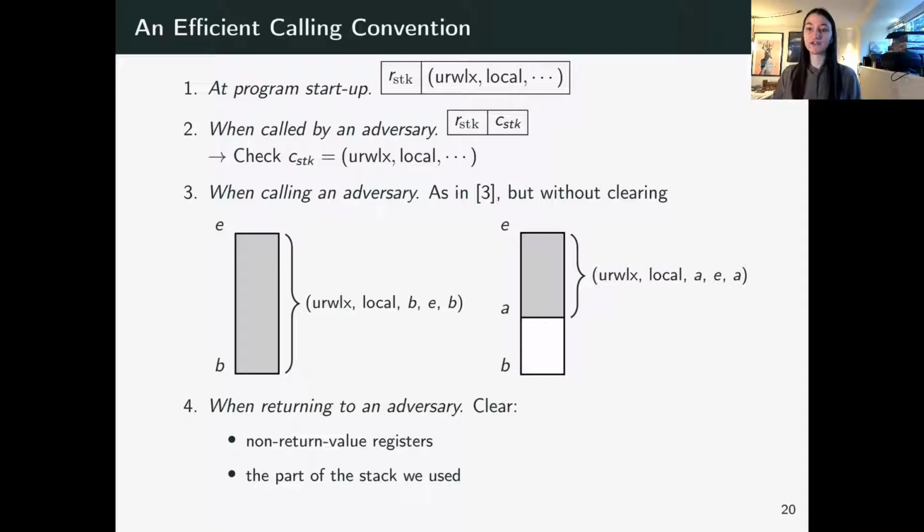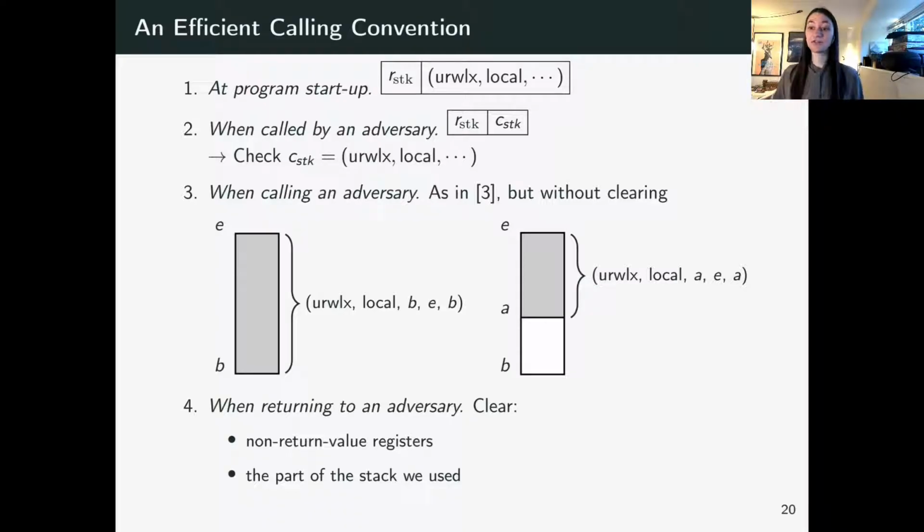These drawings depict an example stack at the beginning of a function to the left, and the stack that is handed over to the adversary on the right. Note that we're handing an uninitialized capability with range AE currently pointing at A, so currently pointing at the bottom, which means there's no way to read any words from A to E unless they have been overwritten.